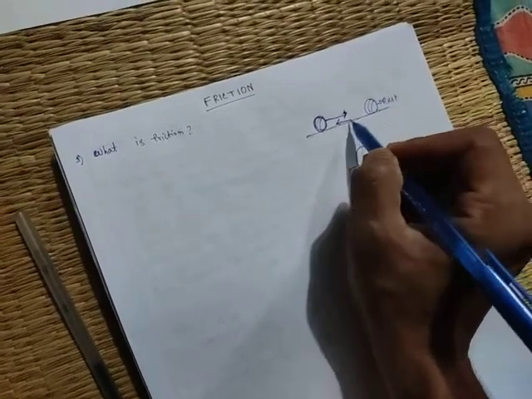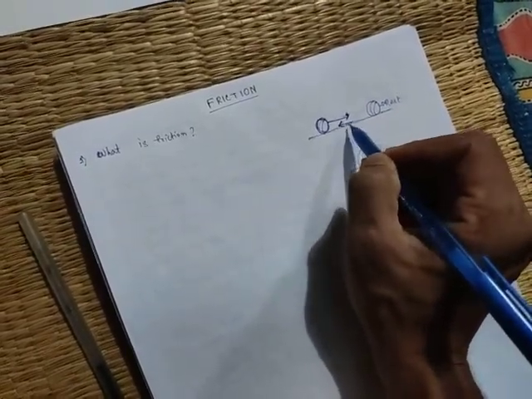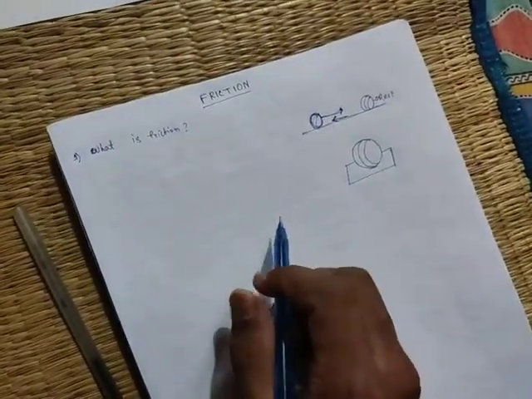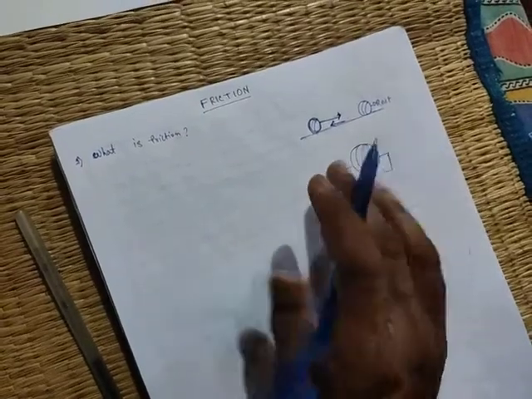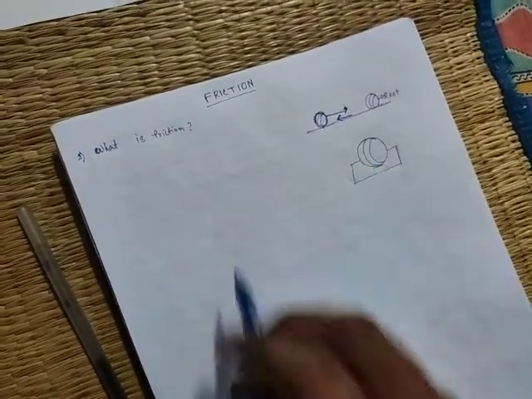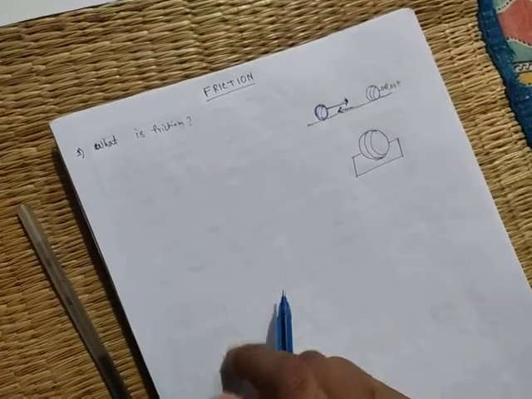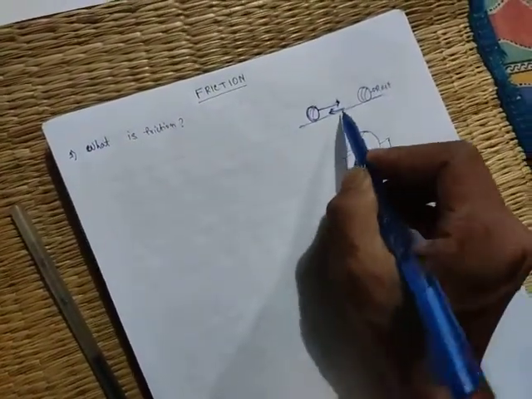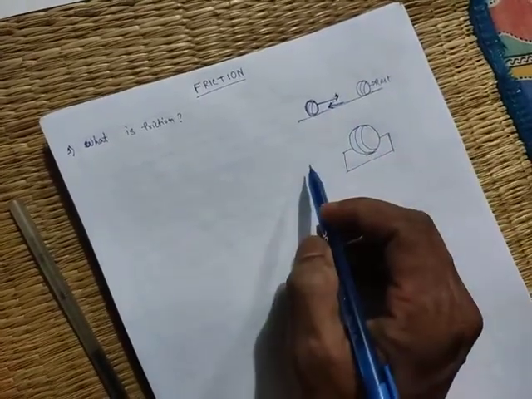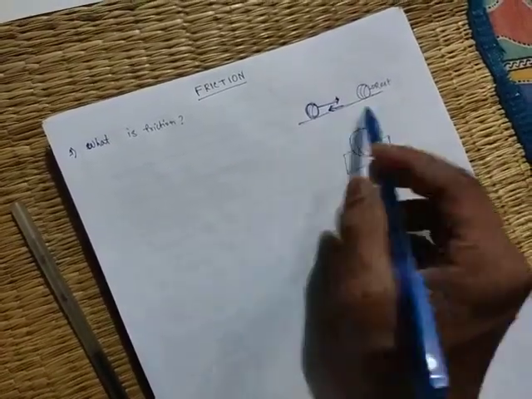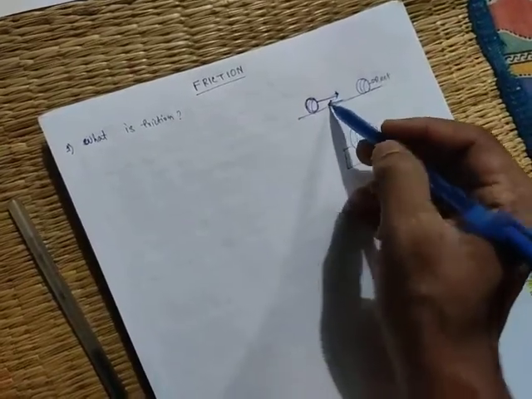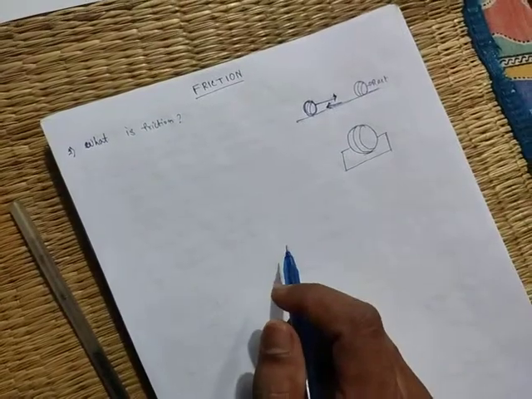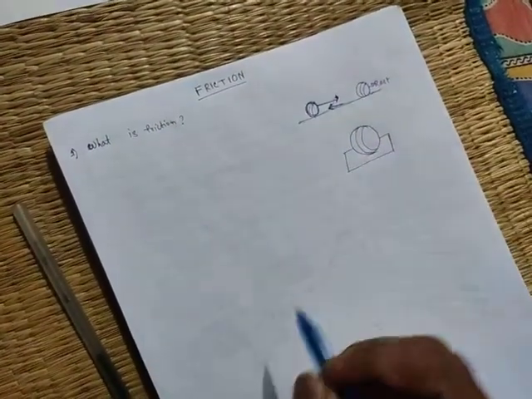There must be an opposite force, something which tries to prevent the motion of that body. That means that thing tries to oppose the motion or the movement of the body, and that is called friction.